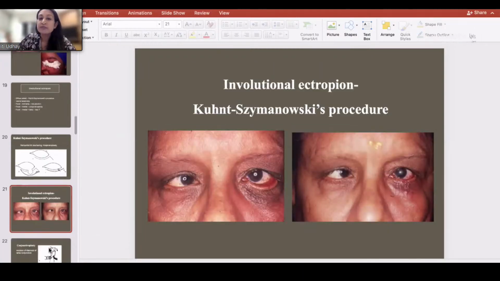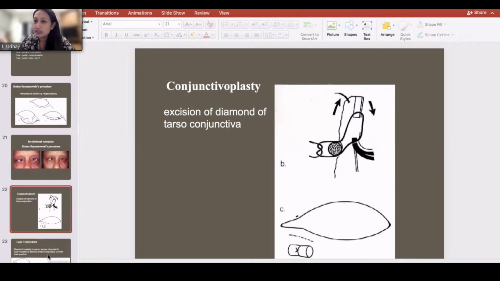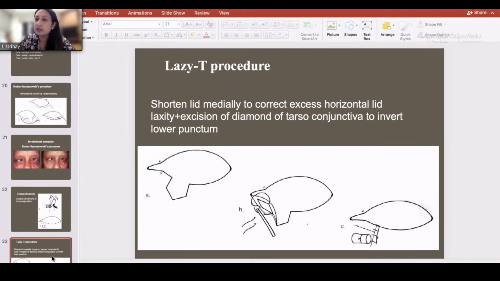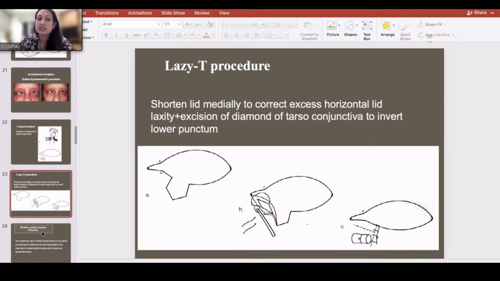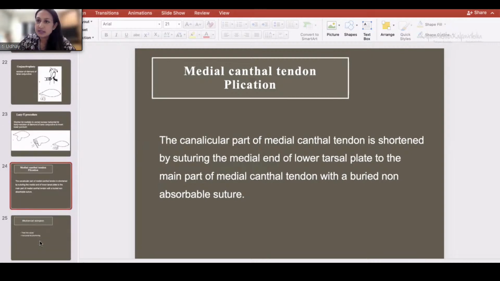Whenever you have a localized ectropion, that is just the punctum is everted, you can take a diamond of conjunctiva, excise it just below the punctum medially, and that will help you to invert the punctum. And when you combine this procedure with a full thickness pentagon excision, it is known as a lazy T procedure. If the medial canthal tendon is lax, you plicate that, but one must be careful because sometimes it causes kinking of the canaliculus. So the extent of plication has to be titrated accordingly.